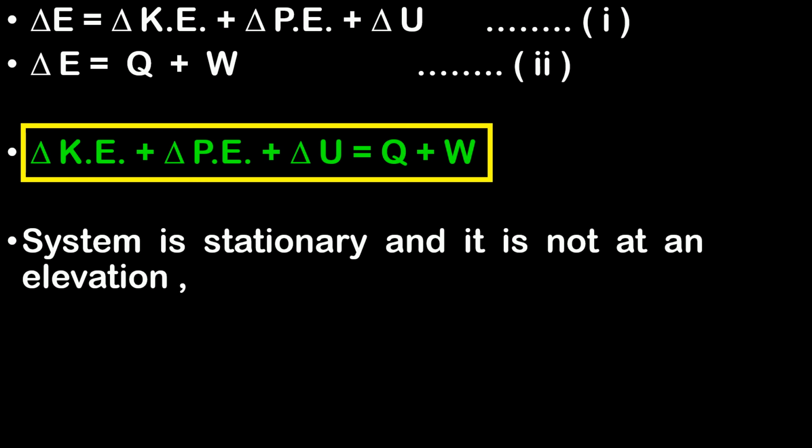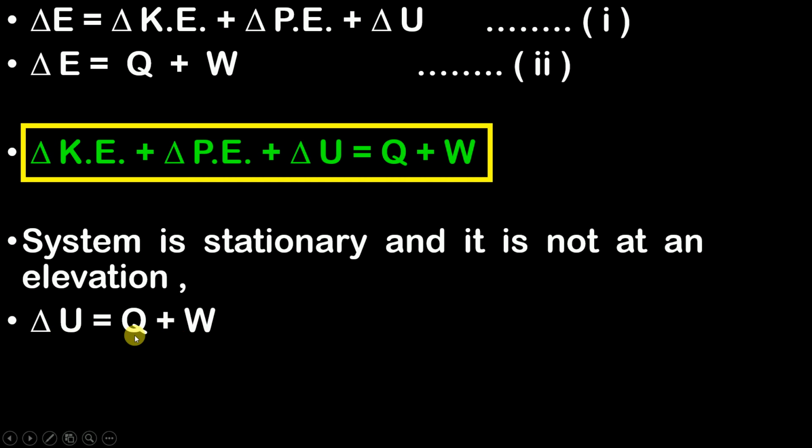Therefore we assume that the change in potential energy is also equal to 0. From this, guys, the change in kinetic energy has become 0, and the change in potential energy has also become 0. So these two terms have now become 0. Therefore can I say that delta U is now equal to Q plus W, and this equation is given in your book.